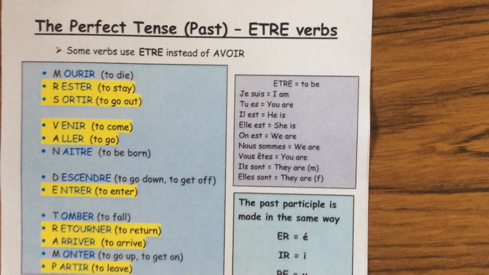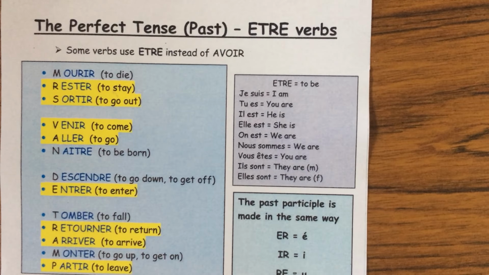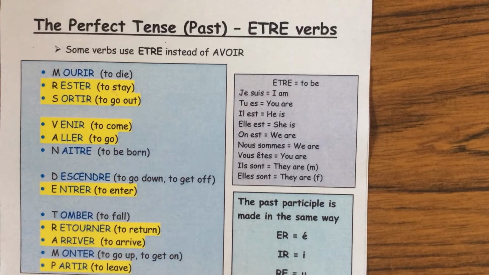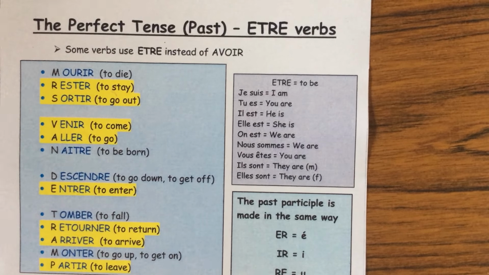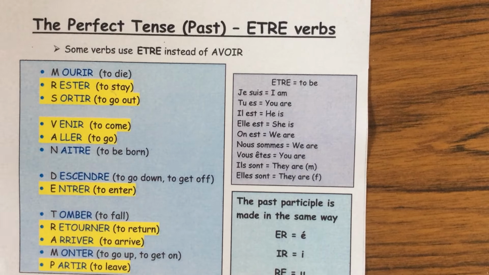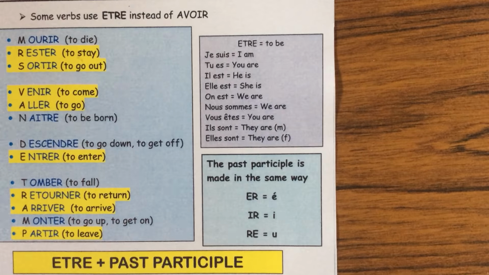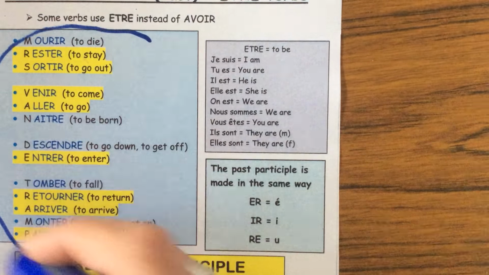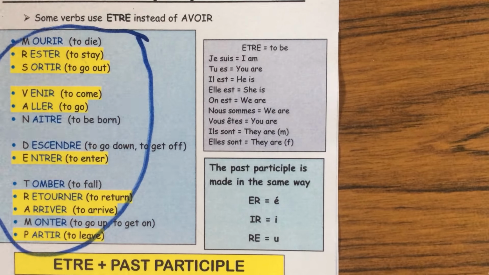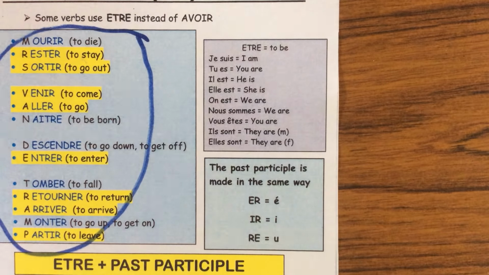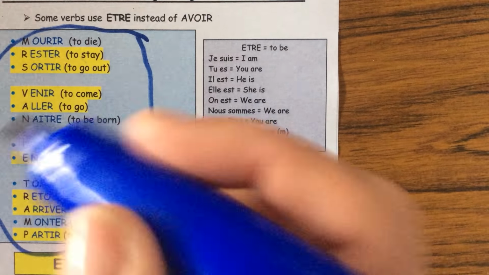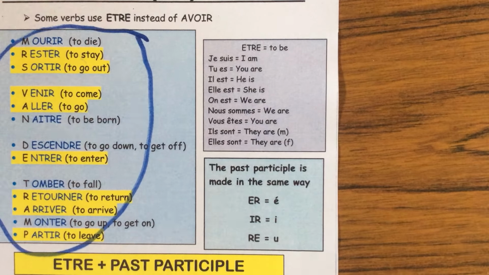So we've spent a long time looking at making the perfect tense with avoir, and that is how you make the tense for 99.9% of verbs. However, and there's always a however, isn't there? For these 13 verbs here, instead of using avoir, you will use être.